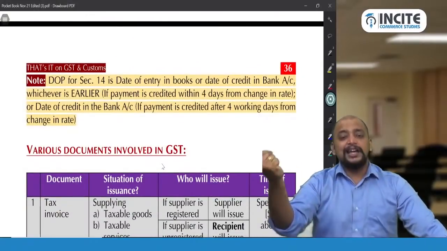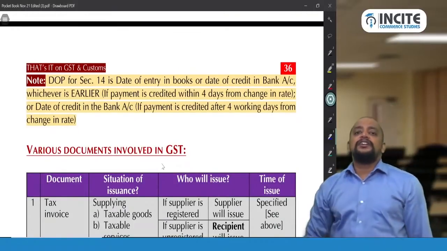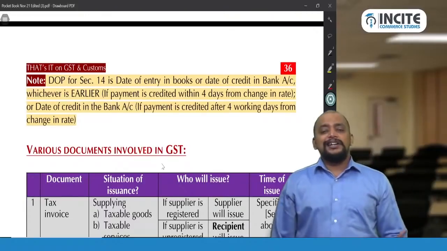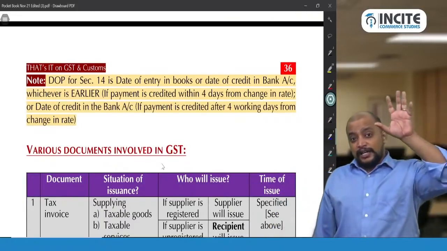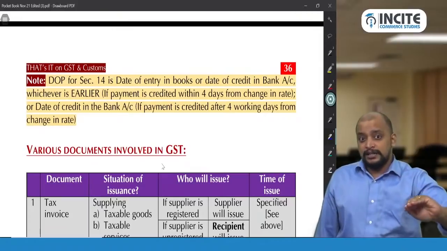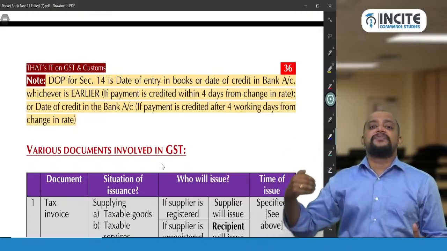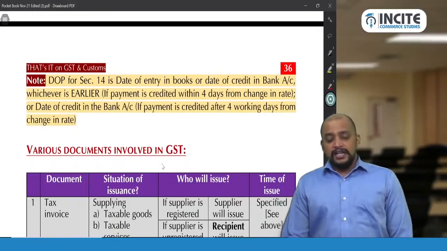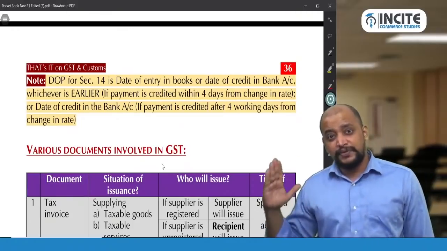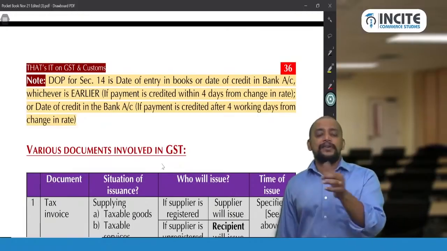What should be taken as the date of payment? Generally, date of payment means what? Date of entry in the books or date of credit in the bank account, whichever is earlier. But what they are telling is that this date of entry or date of credit in the bank account, whichever is earlier, will be taken as date of payment if the payment is credited within 4 working days from the change in rate. If the payment is credited within 4 working days from the change in rate, then only entry date or credit date, whichever is earlier.